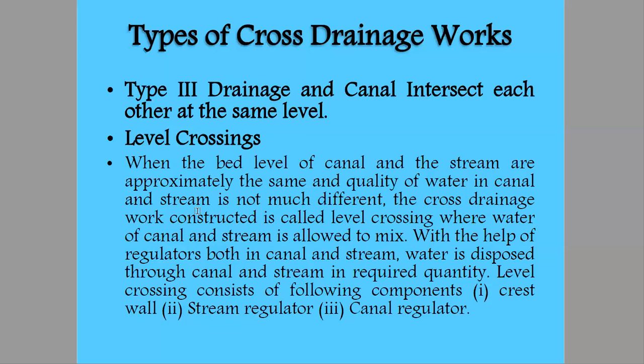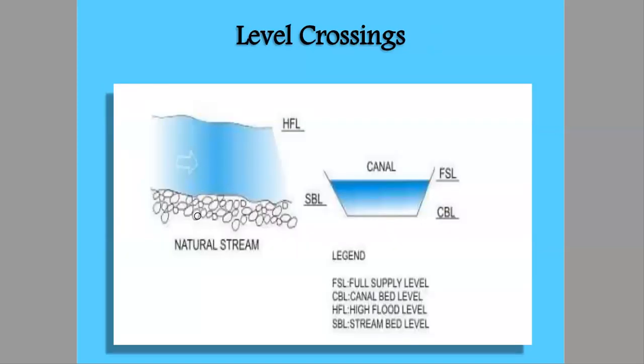So a level crossing will have three components: a crest wall that will be constructed on the natural drainage system, and then a stream regulator and a canal regulator. Both of them will perform the same function, that is, both of them will control the quantity or volume of water flowing through them. We'll see with an example.